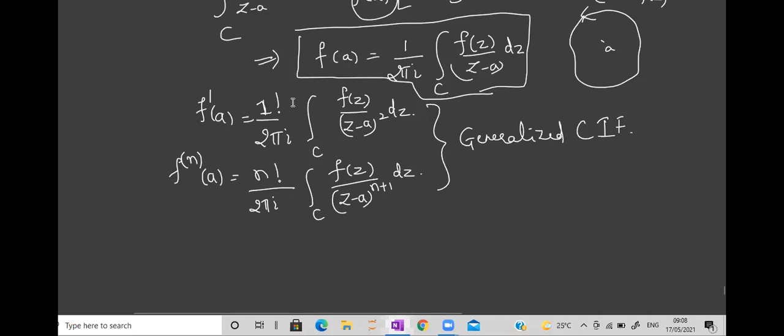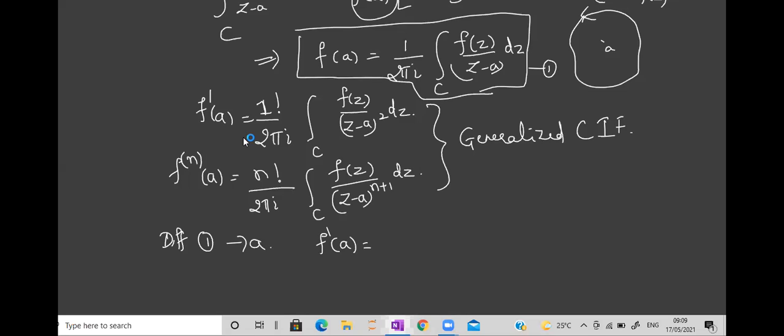If I do it with respect to z, what will be the derivative of f of a? If I differentiate f of a with respect to z, I'll get 0, because this is a function of a. So I want it to be f dash, so we should do it with respect to a. Let me call this equation 1. To prove it, we will differentiate 1 with respect to a. So the derivative of f of a will be f dash of a is equal to